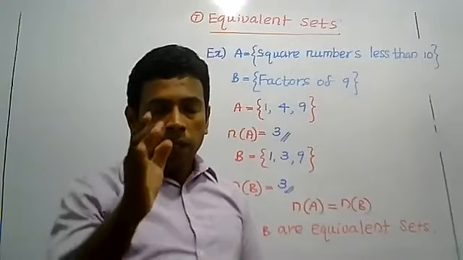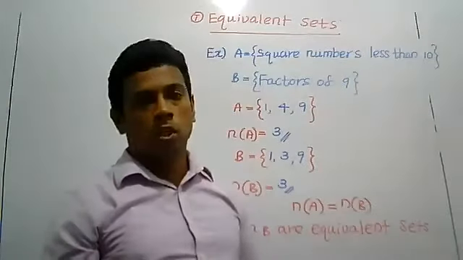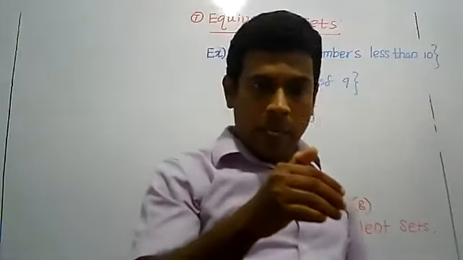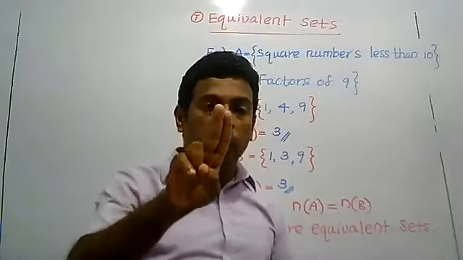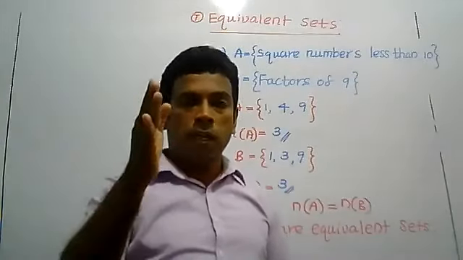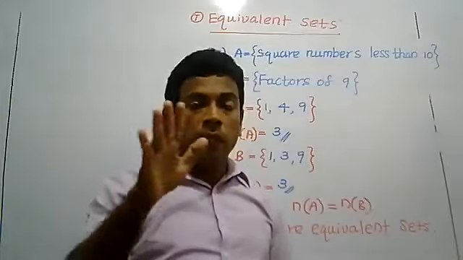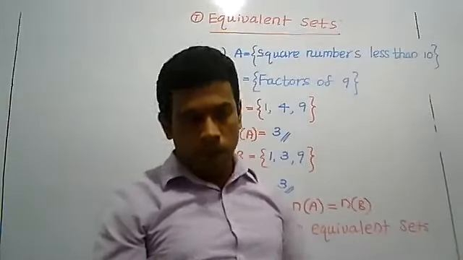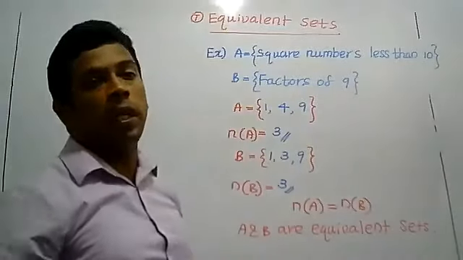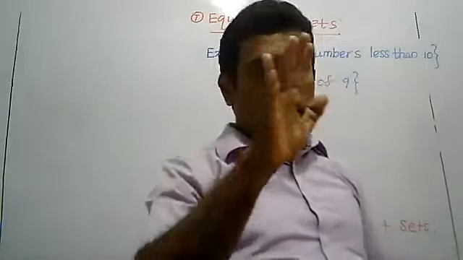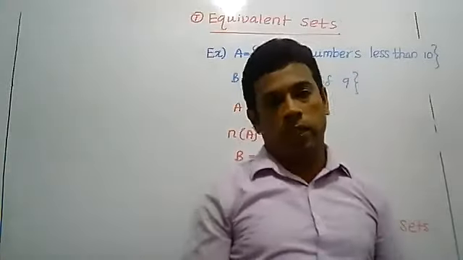What does that mean? Equal means they have the same elements, so they also have the same number of elements. When the elements of two sets are the same, they have the same number of elements. Therefore, when two sets are equal, they are definitely equivalent. But equivalent means only that they have the same number of elements, and we can't say the elements are the same. If the elements are not the same, they are not equal. Therefore, equal sets are equivalent is correct, and equivalent sets are equal is not correct.